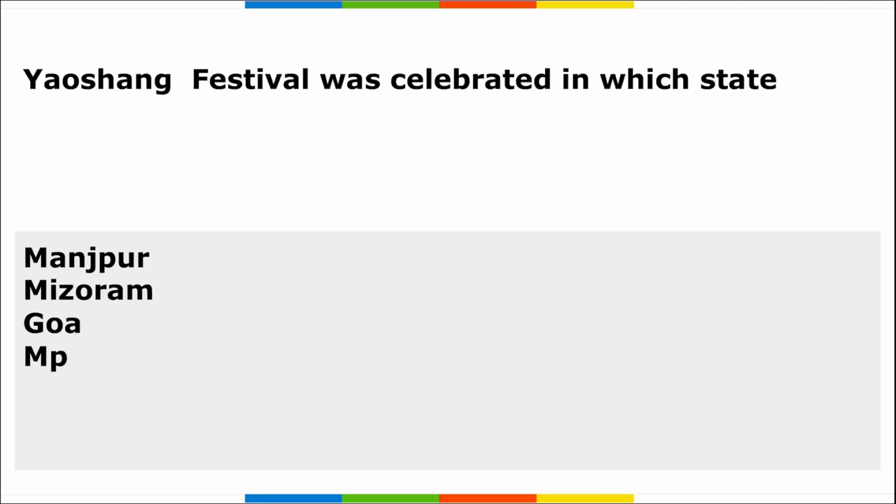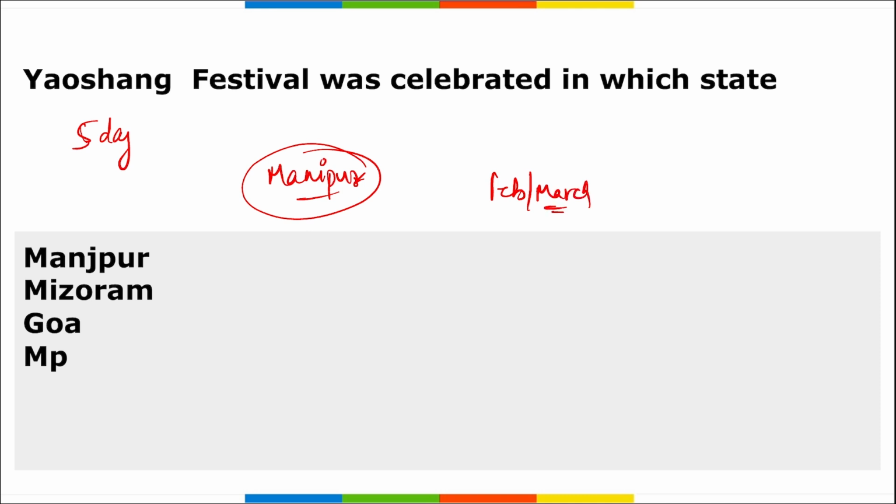Next is Yaosheng festival. This Yaosheng festival is celebrated in which state? This is a 5-day long festival, and it is one of the major festivals of Manipur. This is similar to Holi, and it is celebrated annually in Manipur. This is usually celebrated in the month of Feb or March.